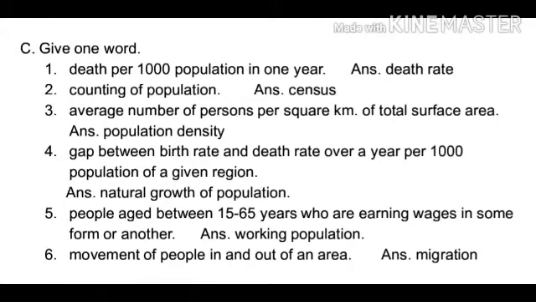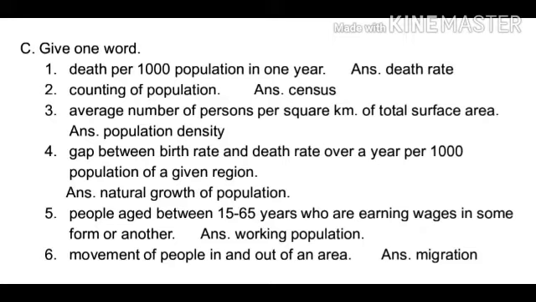Third, average number of persons per square kilometer of total surface area. Answer, population density. 4. Gap between birth rate and death rate over a year per 1000 population of a given region. Answer, natural growth of population.